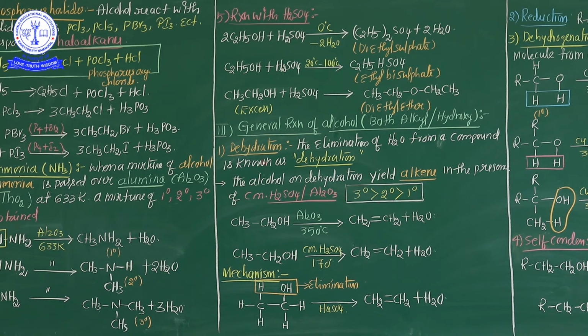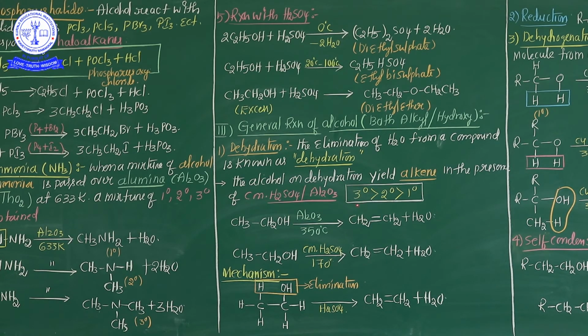And in the dehydration process, my dear students, the reactivity order of the different degrees of alcohol. The first one is the 3 degree alcohol, which easily gets involved in the dehydration process. Second one is the 2 degree and third one is the 1 degree. This is an objective point, NEET level or JEE Main level, this point is very important. See the exact order of dehydration of alcohol.